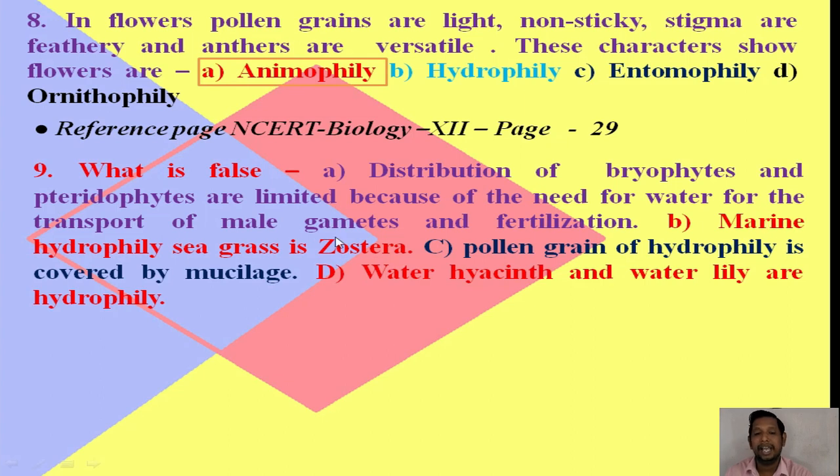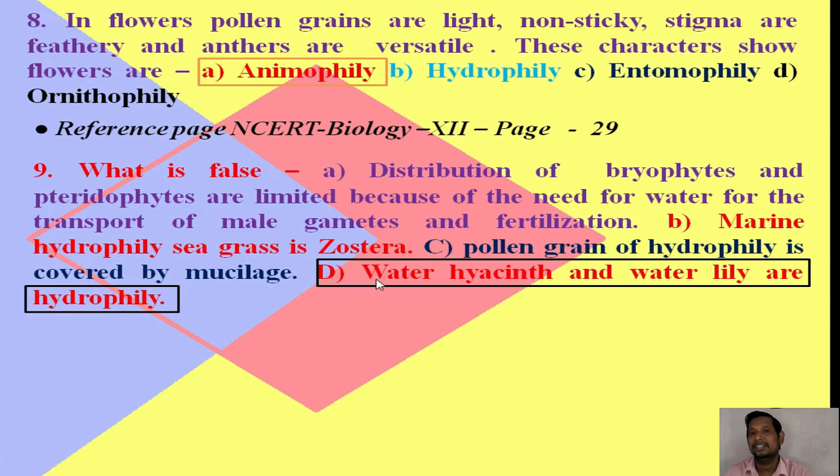Option B, marine hydrophily, seagrass is Zostera. It is also right. Option C, pollen grain of hydrophily plant is covered by mucilages. It is also right. Option D, water hyacinth and water lily are hydrophilous. It is the wrong answer because water hyacinth and water lily are pollinated by insects. So option D is false, and the right answer is option D.